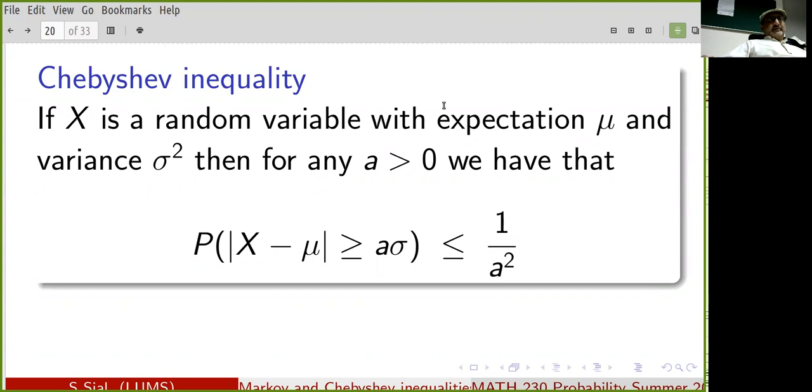So the Chebyshev inequality. If x is a random variable with expectation mu and variance sigma squared, then for any a greater than 0, we have that the probability that x differs from its expectation by more than a sigmas is less than or equal to 1 over a squared.